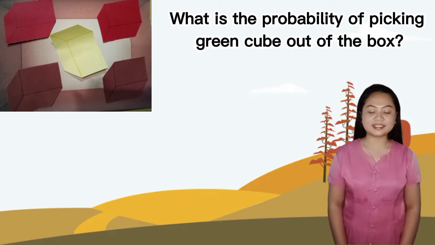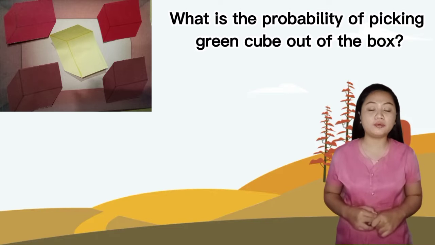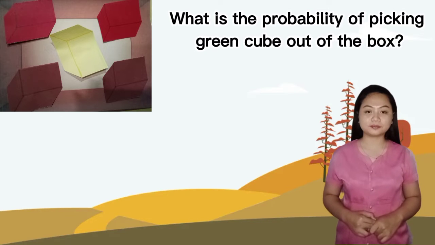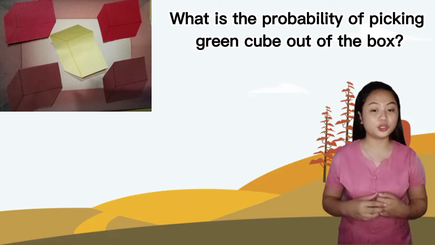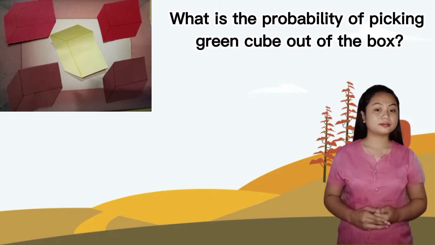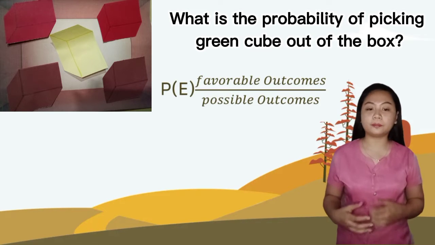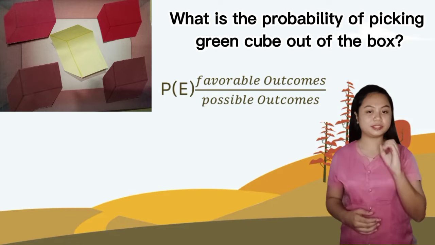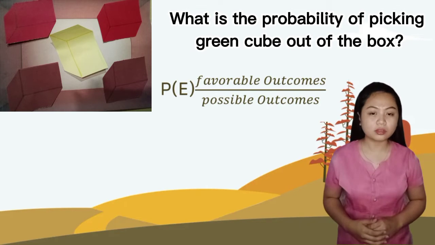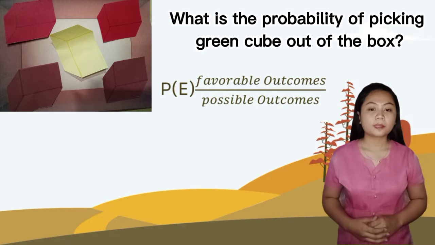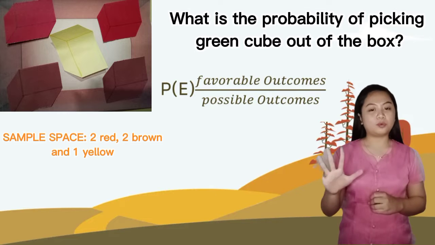For our third example, what is the probability of picking a green cube out of the box? Class, is there a green cube in the box? Since there is none, our favorable outcomes is 0, divided by the total of possible outcomes. How many possible outcomes do we have? 5. Why?